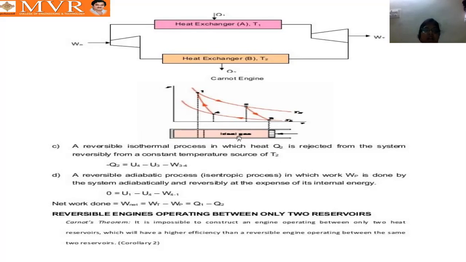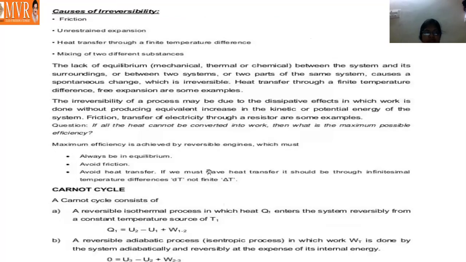So understand: 1 to 2 is isothermal heat addition, and 3 to 4 is isothermal heat rejection at constant temperatures. In adiabatic processes there is no heat transfer into or out of the system, which means Q2-3 and Q4-1 are 0. Here, by the first law of thermodynamics, Q is equal to W plus the change in internal energy, so U2 minus U1 plus W1-2 for the 1 to 2 process.